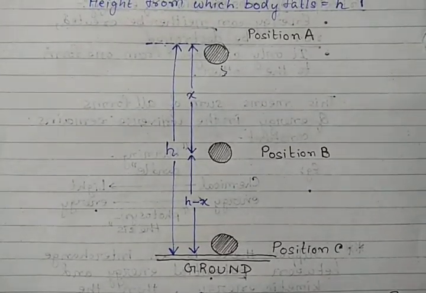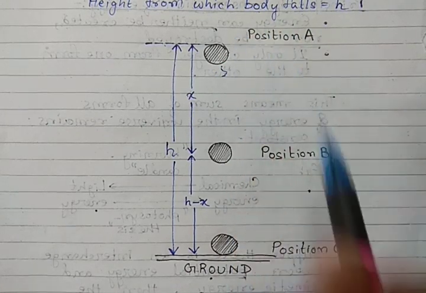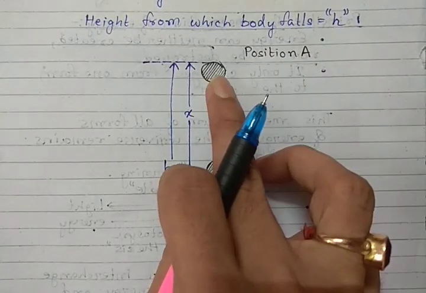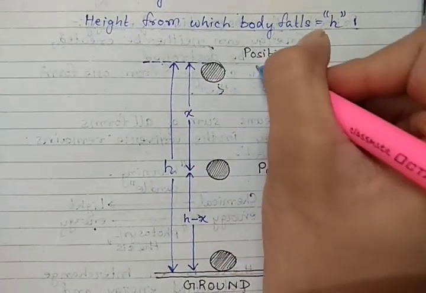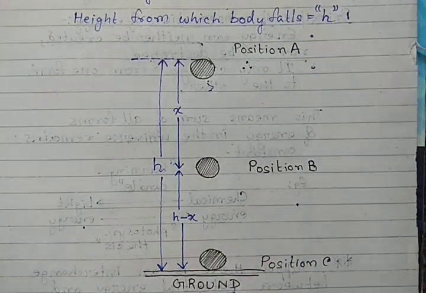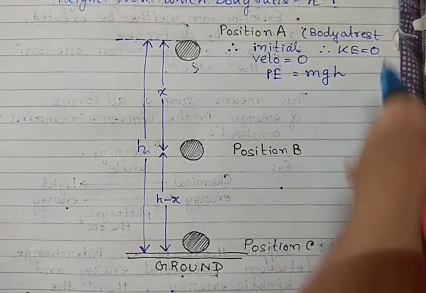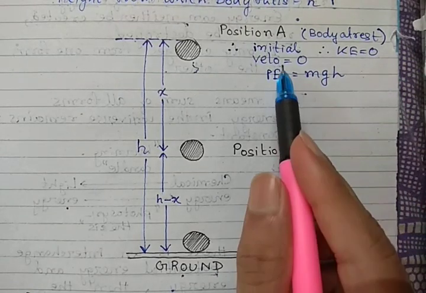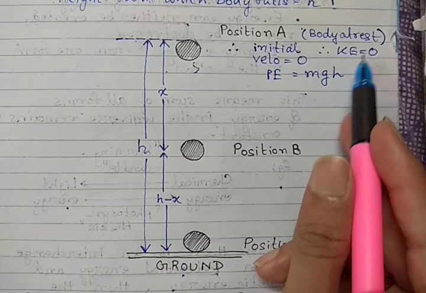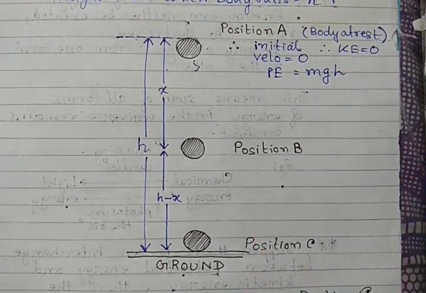Now let us understand the sum of potential and kinetic energy at these three positions. At position A the body was at rest, therefore initial velocity is 0. Clear? The body is at rest, so initial velocity is 0. Now, body is at rest means kinetic energy is also 0 because v equals 0. We have already learned that K equals half mv square. As v is 0, so K is 0.